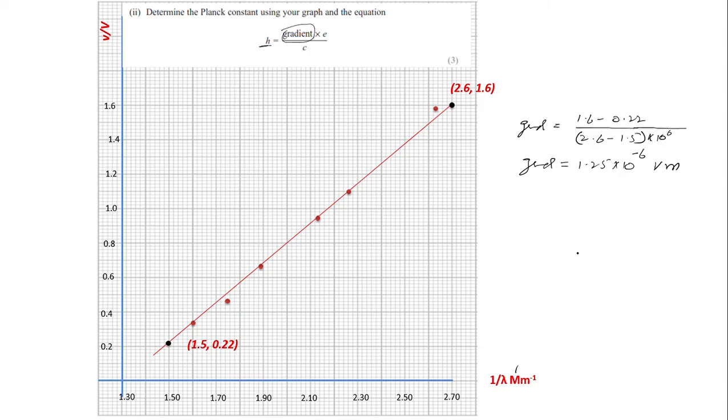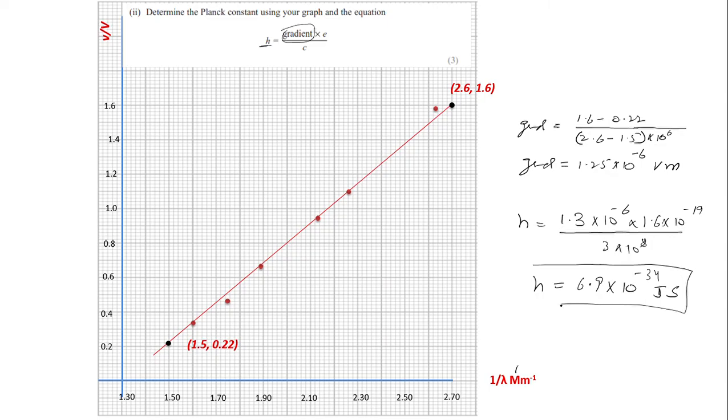So this is the gradient, and now use the gradient and substitute here. So h would be equal to 1.25, or you can say 1.3, into 10 to the power minus 6, into e, 1.6 10 to the power minus 19, divided by speed of light, 3 into 10 to the power 8. So h would be equal to 6.9 10 to the power minus 34 joule second. This is the value of h.